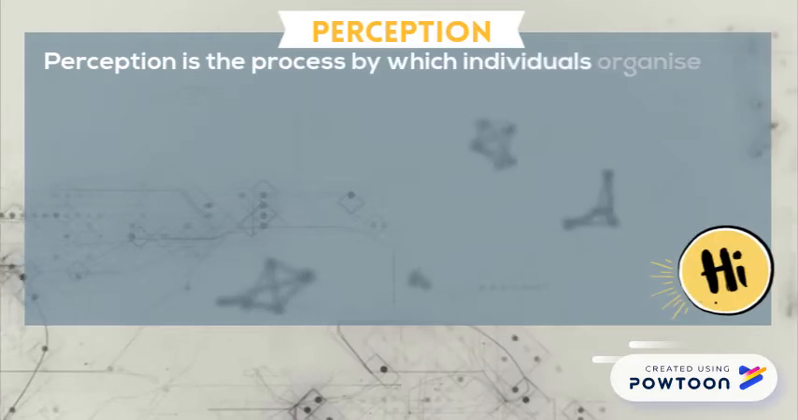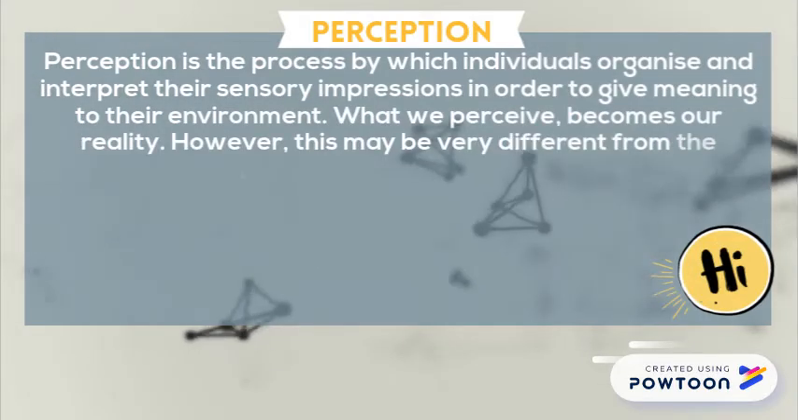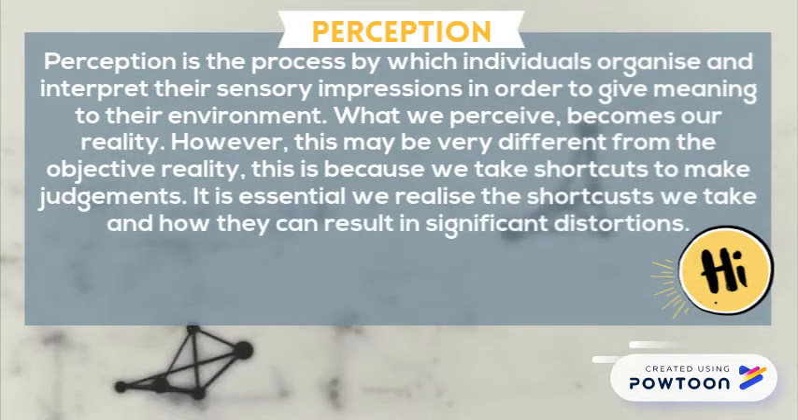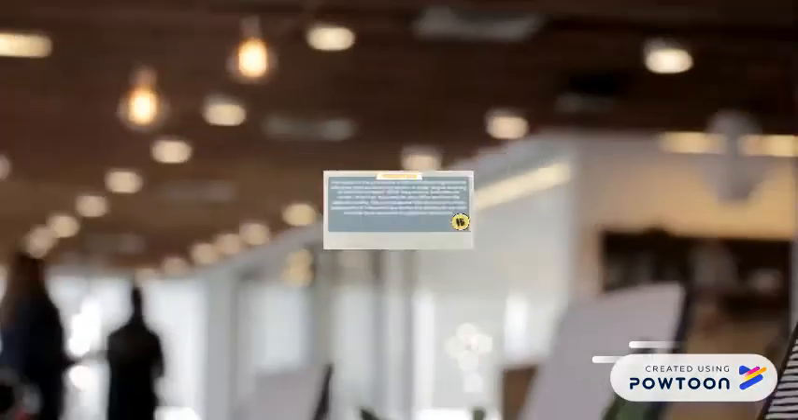Perception is the process by which individuals organize and interpret their sensory impressions in order to give meaning to their environment. What we perceive becomes our reality. However, this may be very different from the objective reality. This is because we take shortcuts to make judgments. It is essential we realize the shortcuts we take and how they can result in significant distortions.